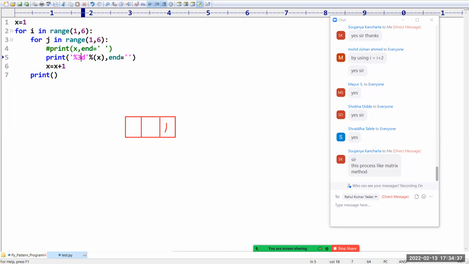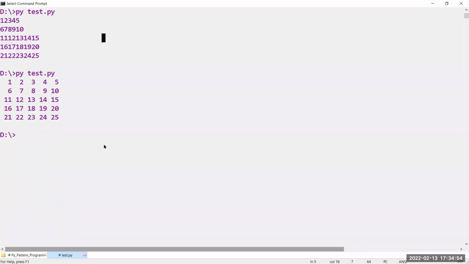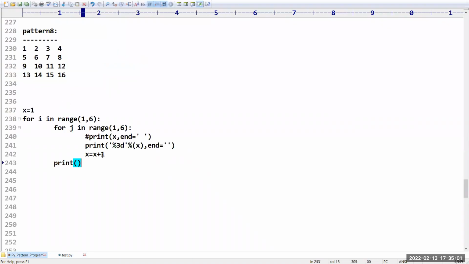1 will be printed here. Suppose you are getting 10, that 10 will be printed in these 2 digits, so we are getting some space after printing 1. 2 will be printed here, so 2 more spaces you can see on the screen. This is how you can work with pattern programs, how you can print these kinds of patterns.